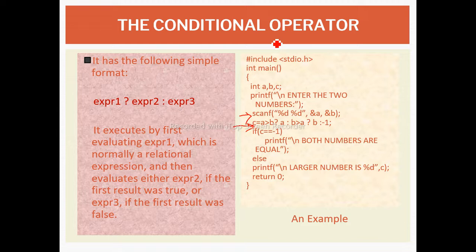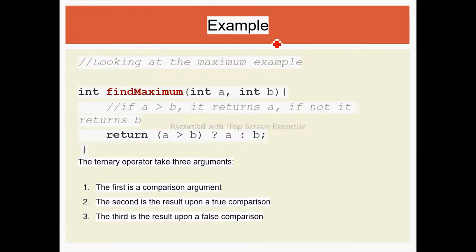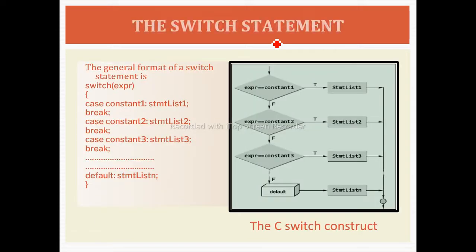So here we completed conditional statements. In the conditional statements we have learned four statements, that is the if block and then the if else block. The if block is a one-way decision. The second is the if else block, that is a two-way decision. Next are the if else ladder and nested if else. These are the multi-way decisions. Here again the same example is given for the conditional operator.